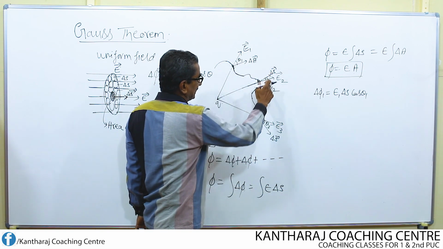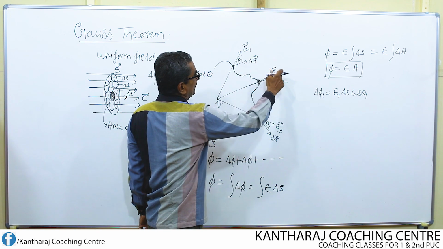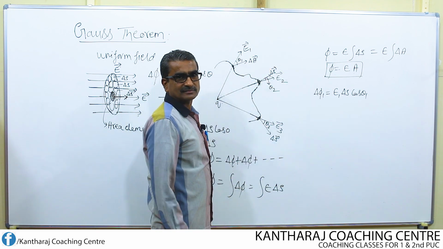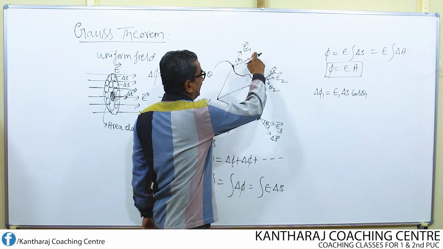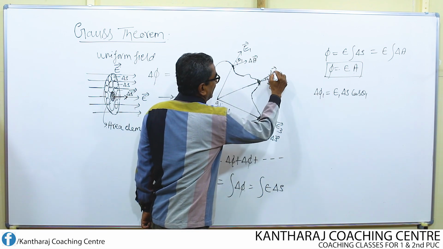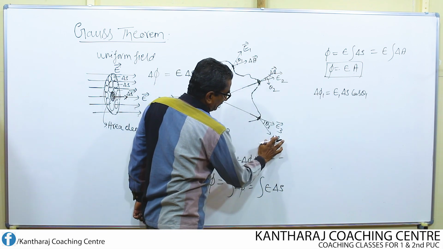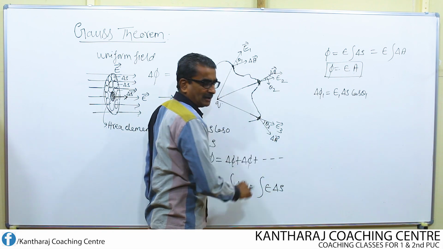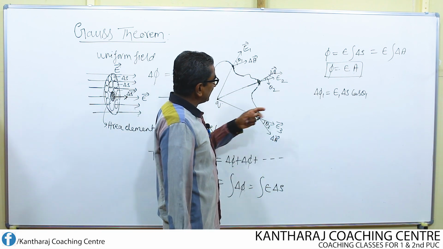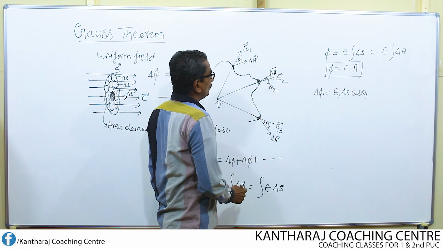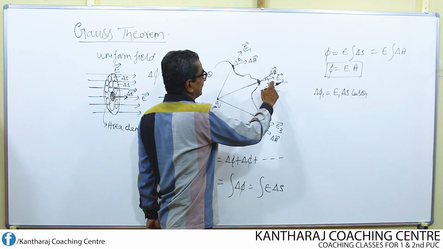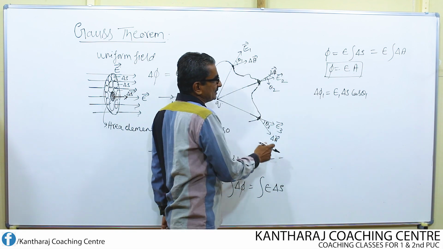Angles are theta 1, theta 2, theta 3. Electric field E1, E2 and E3. But the area vector magnitude remains the same. Delta A, delta A, delta A. Only thing is angles are changing, theta 1, theta 2, theta 3, and fields are changing.